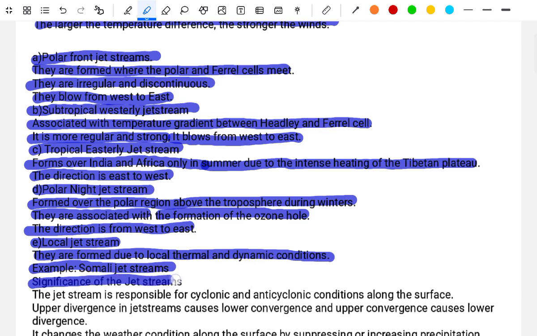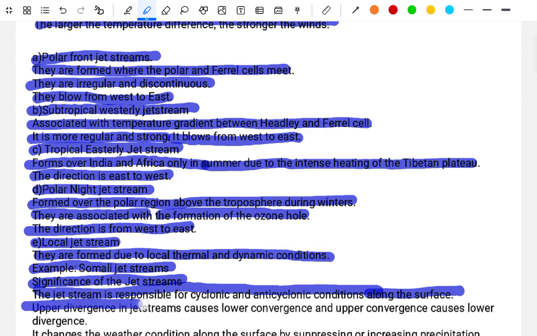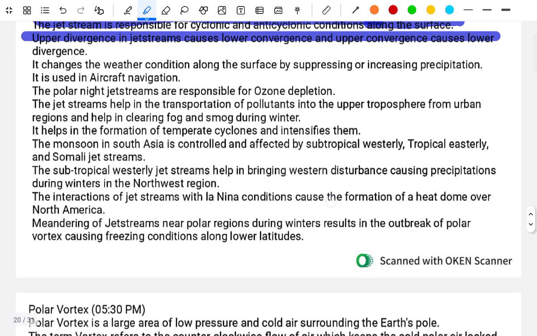The significance of the jet stream. The jet stream is responsible for the cyclonic and anticyclonic conditions along the surface. The upper divergence in the jet stream causes the lower convergence, and the upper convergence causes the lower divergence. It changes the weather conditions along the surface by suppressing or increasing the precipitation.